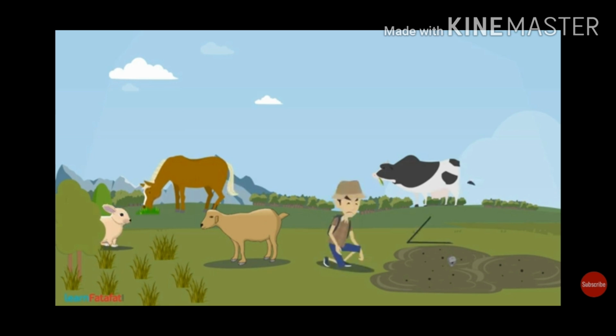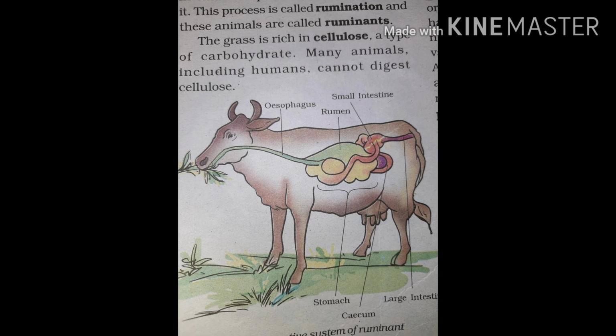Many animals, including humans, cannot digest this cellulose carbohydrate. As you have studied in the human digestive system, in the human body carbohydrate is absorbed in the form of starch and sugar. Here in ruminants, carbohydrate will be in the form of cellulose. Ruminants have a large sac-like structure called rumen, as you can see here.